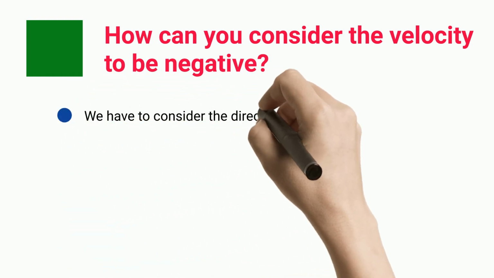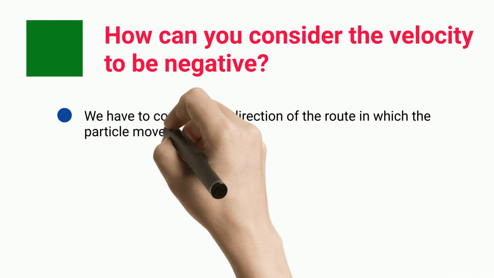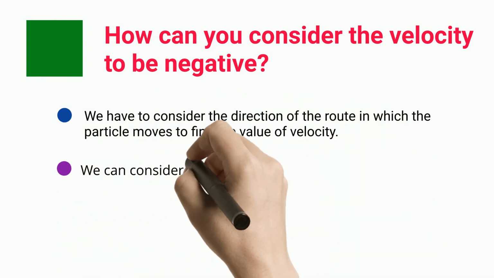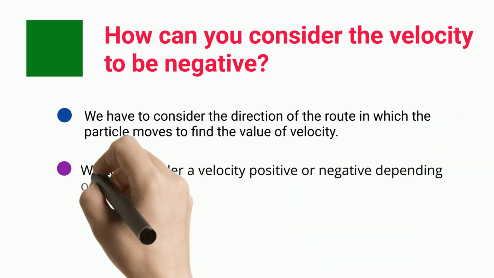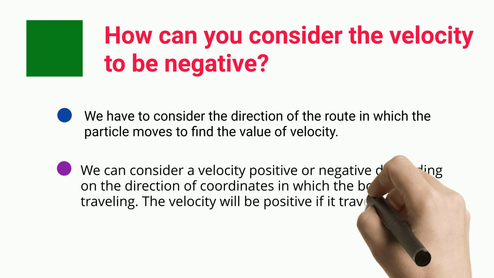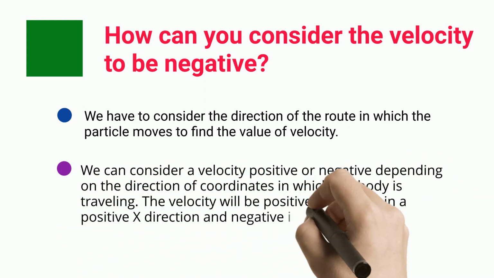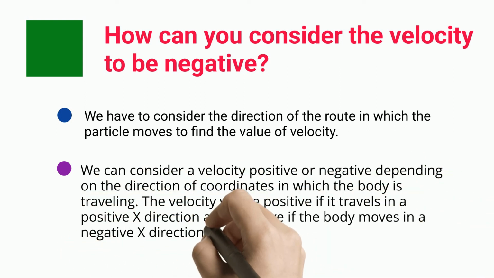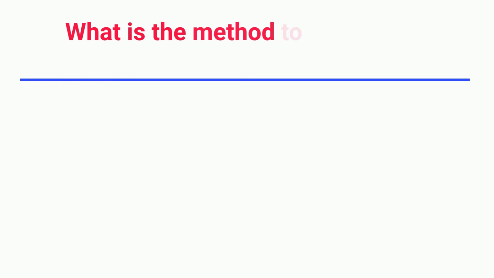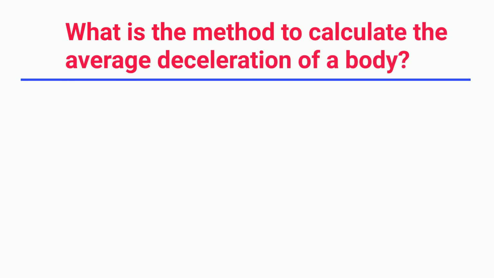We have to consider the direction of the route in which the particle moves to find the value of velocity. We can consider a velocity positive or negative depending on the direction of coordinates in which the body is traveling. The velocity will be positive if it travels in a positive x direction, and negative if the body moves in a negative x direction. To know the average deceleration rate of a body, we can use the following formula.